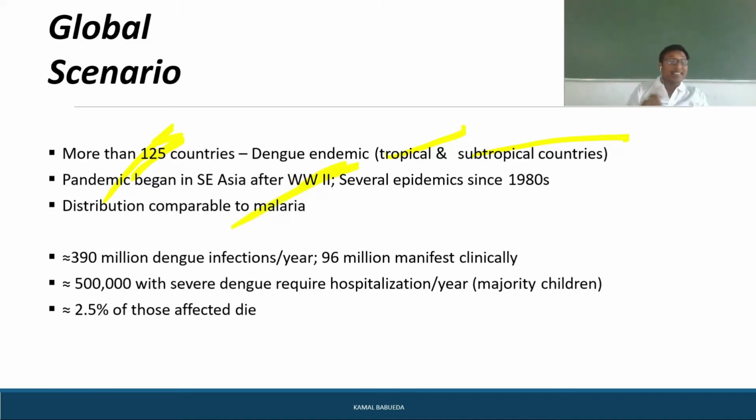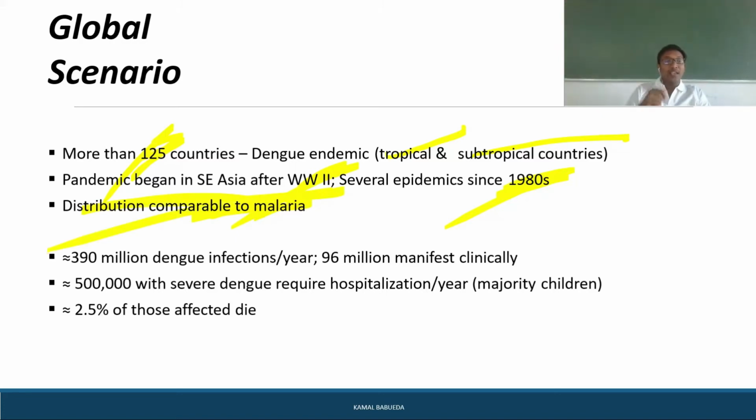The pandemic began in the Southeast Asian region after World War II, and since 1980 there have been many epidemics. The distribution is comparable to another mosquito-borne disease, malaria.